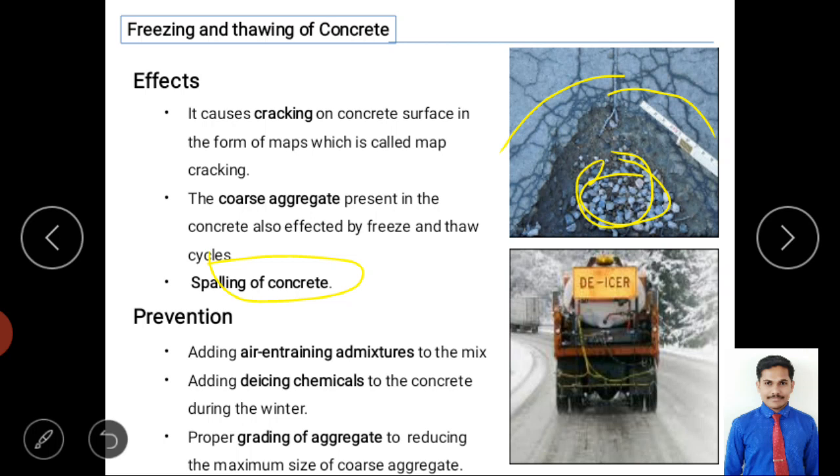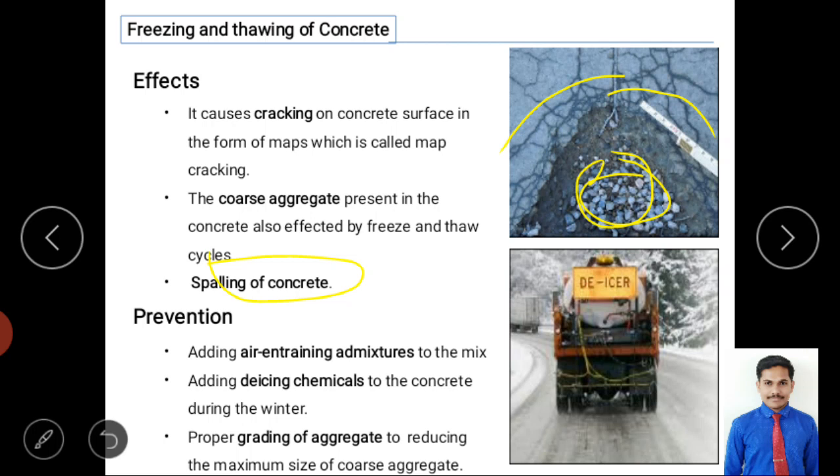Here also in concrete, due to poor binding and poor strength, a small part of the concrete collapses, and that is called spalling of concrete. It makes the concrete less durable, causes cracking, and even causes disintegration or separation of concrete and binding material.